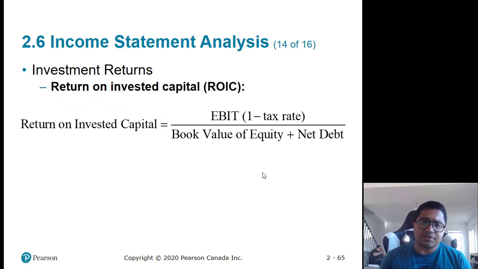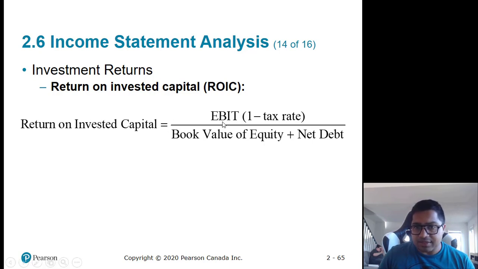Return on invested capital is an overall ratio. So instead of only looking at equity, we also look at debt. So how do you calculate it? Take earnings before interest and tax, adjust it by the tax rate, because whatever tax you're paying decreases the cash flow. Whatever earnings you get, you need to consider it after tax.